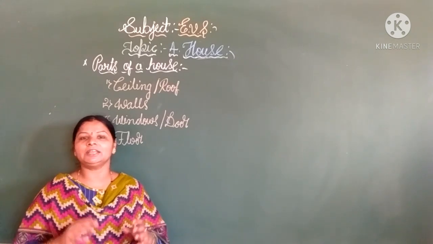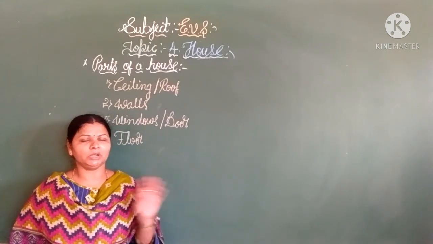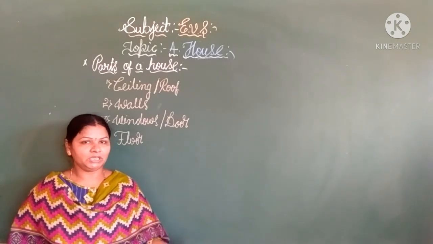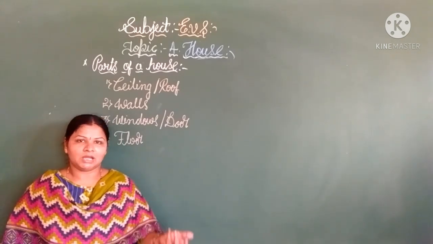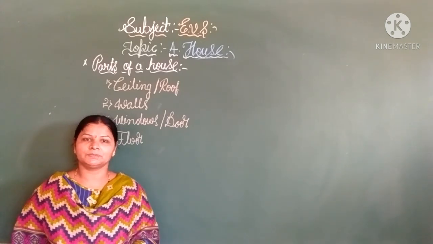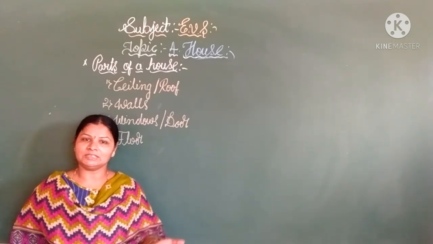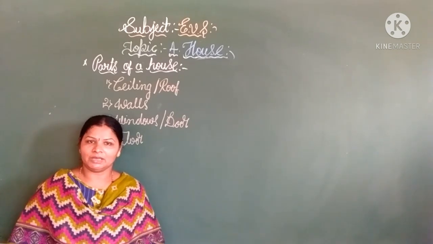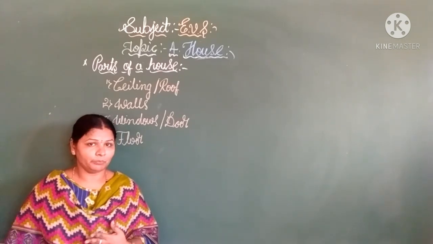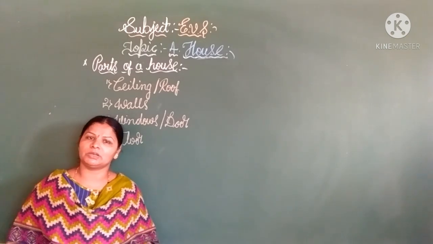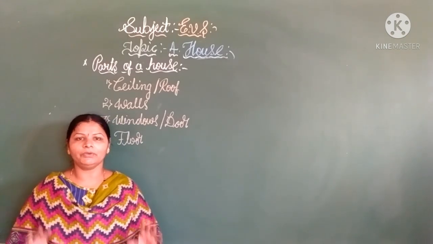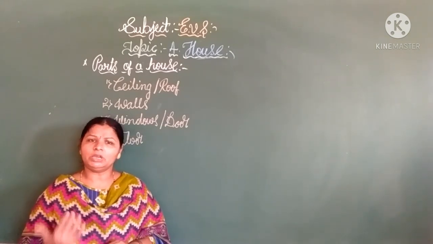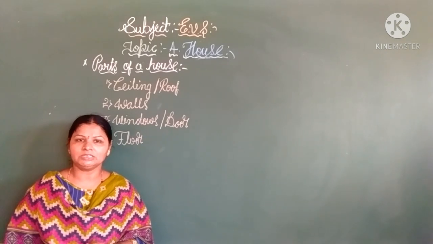Yes, you are absolutely right children. In our surroundings, we are seeing different types of houses. Some are big, some are small, some are huts, some are pakka houses. Right? In other states, we see houseboats, caravans, igloos, and apartments. So like that, in our surroundings, we are seeing different types of houses. Right children? Okay.